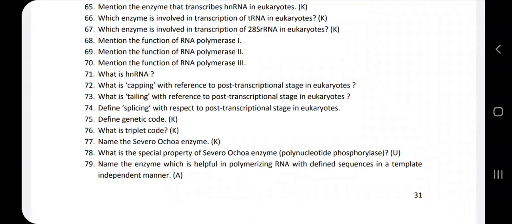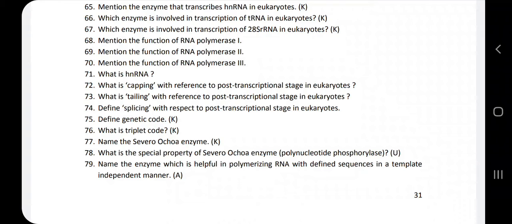So these questions are important for your NEET bits also. Next, 68th question, mention the function of RNA polymerase 1. The RNA polymerase 1 helps in the transcription of the formation of rRNA.